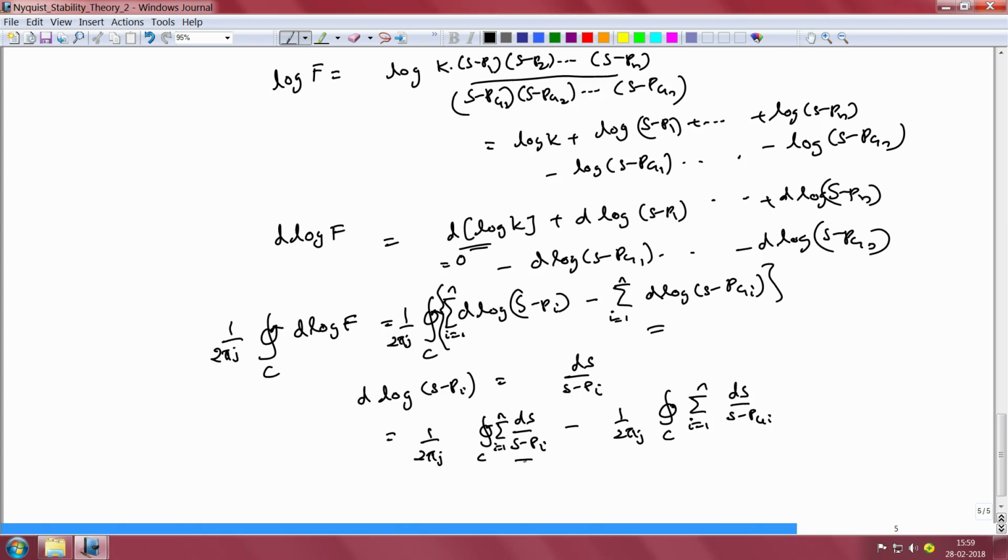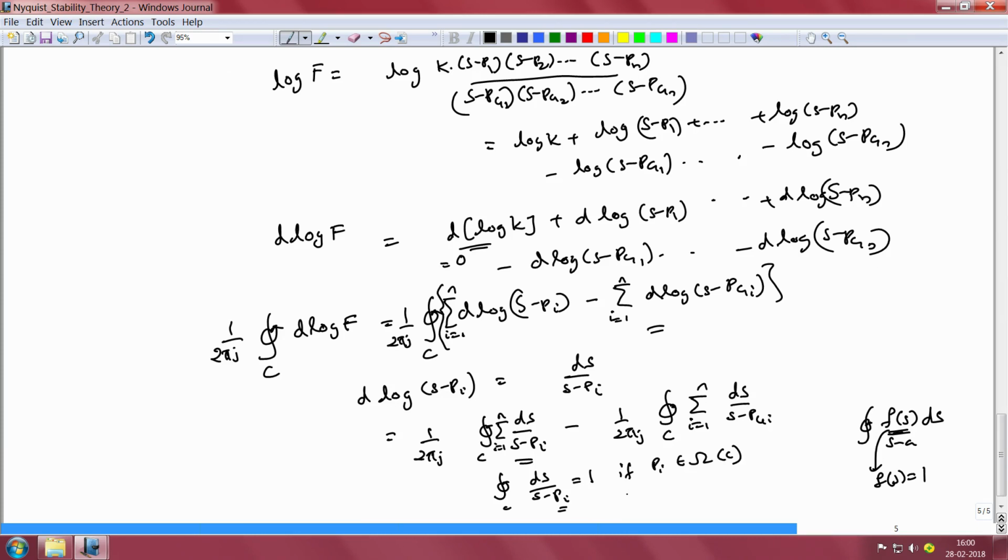Now if we look at any one of these terms, the contour integral over C of ds by s minus p_i, we note that it is of the form contour integral of f(s) by s minus a ds, with the particular function f(s) being chosen equal to 1. Therefore, if the point p_i is inside the contour C, this term ds by s minus p_i would be equal to 1, if p_i belongs to omega of C.